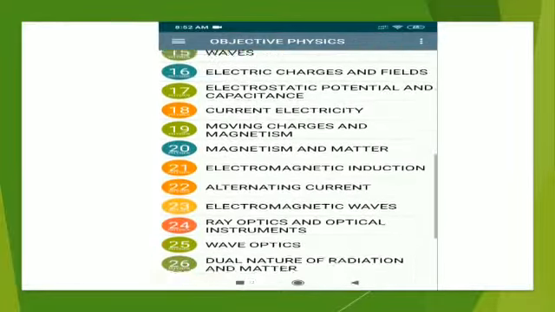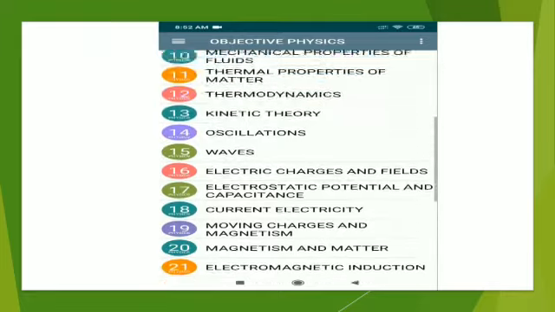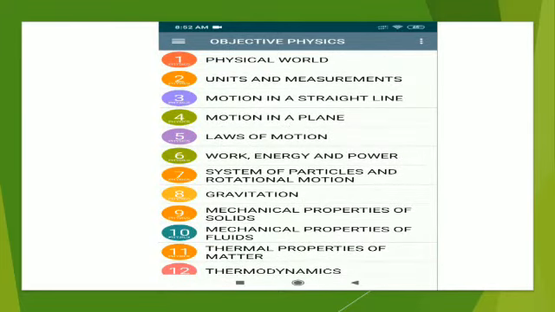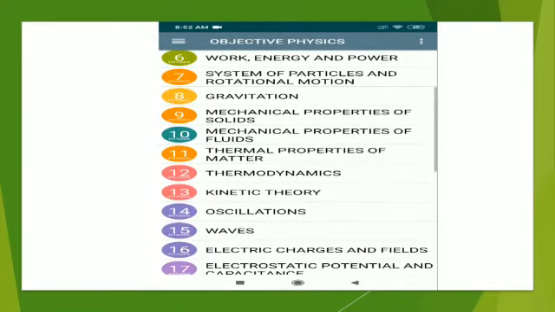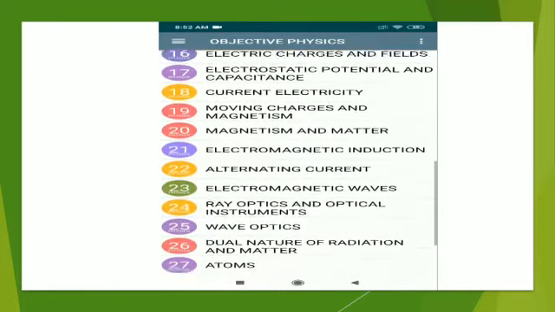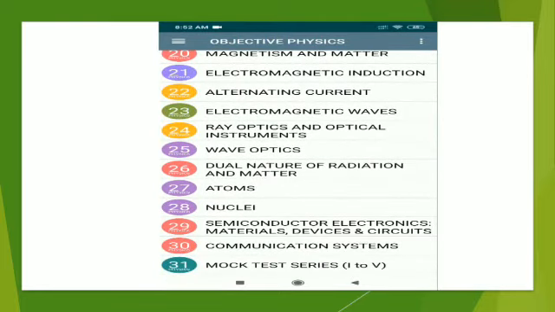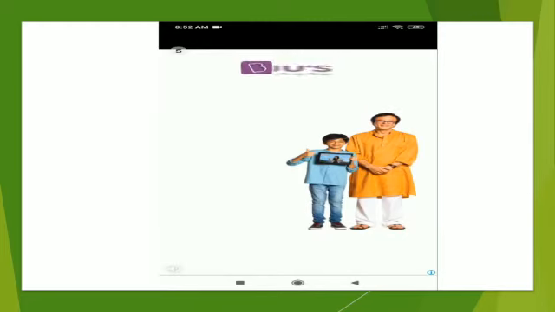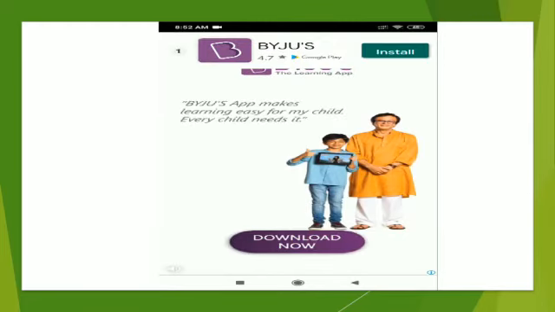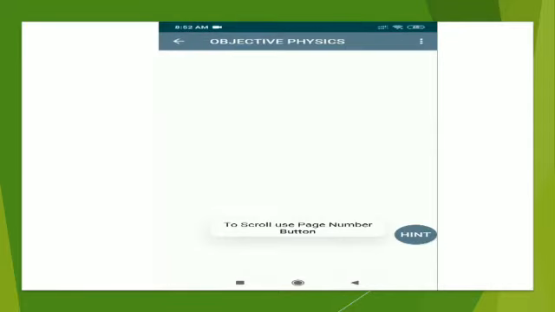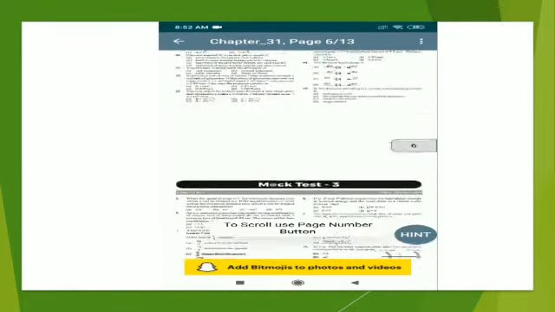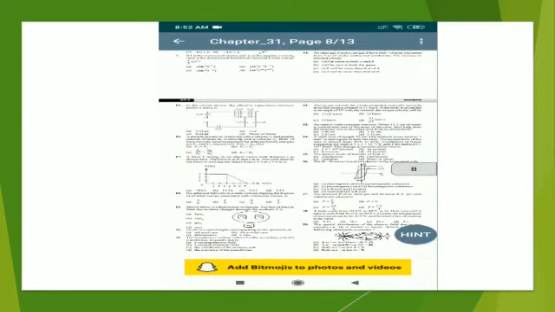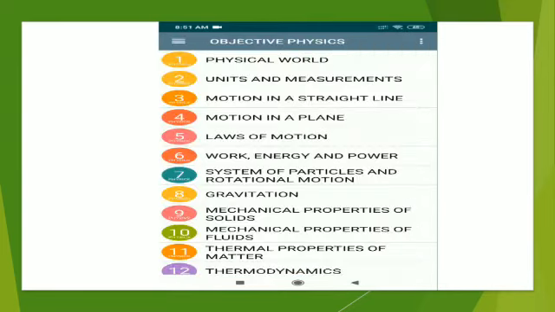They have some 31, and they also have mock tests. So again you should give it a shot. See, you have ray optics, all the chapters, and all the mock tests, right?